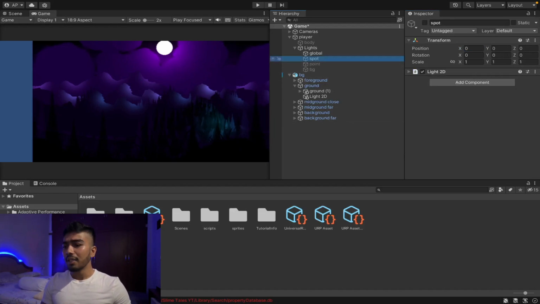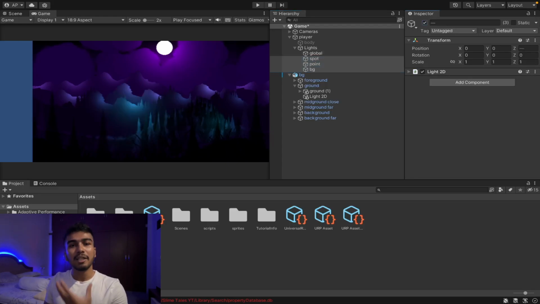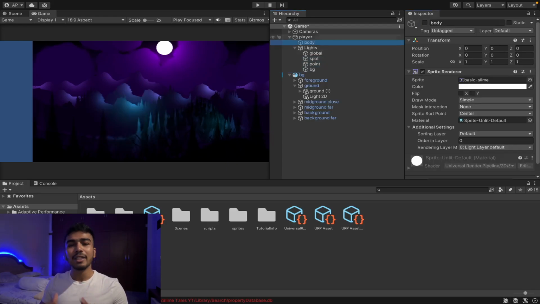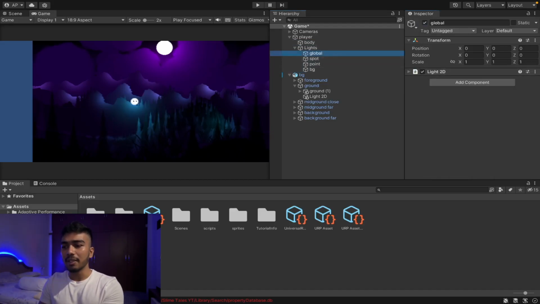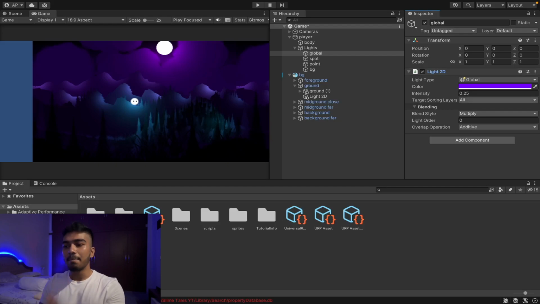All we have to do is turn the player lights back on and the player body back on, and we can see what the final result looks like. The final result should look something like this. We can go ahead and play it now, and we can see just how much lighting affects the mood of a game. It looks so much better than previously what it looked like.